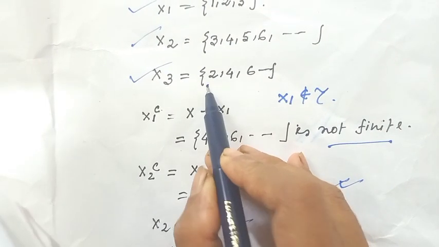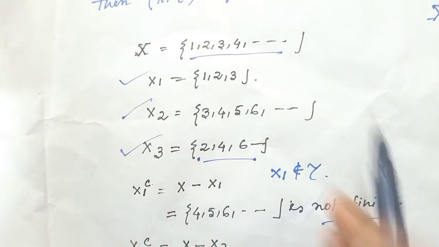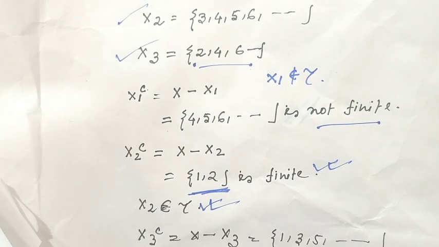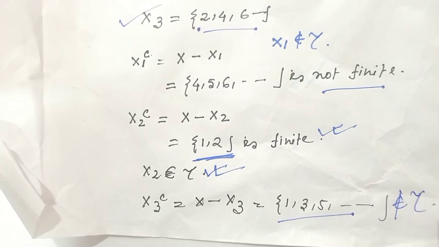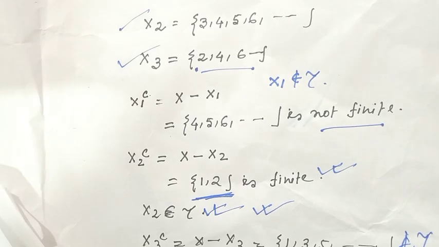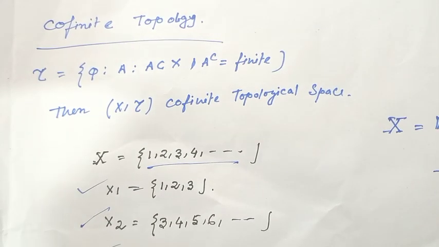X3 complement: X3 is the even numbers and X is this, therefore X3 complement would be the odd numbers. This is also an infinite set, so this also does not belong to tau. Only X2 is a member of the cofinite topology. I hope all my viewers have understood what the cofinite topology is.